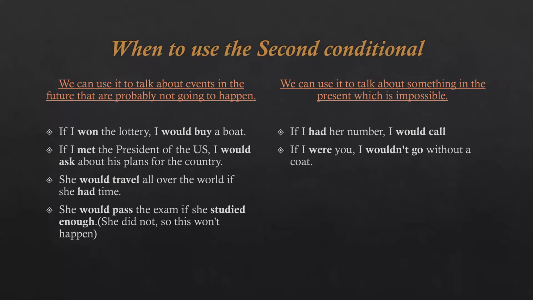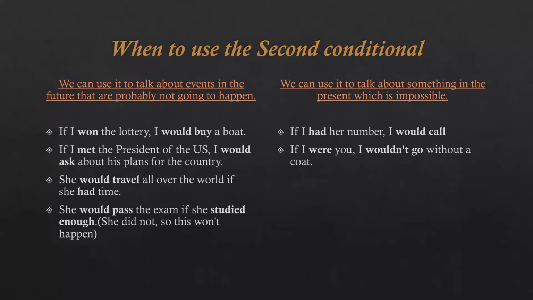She would travel all over the world if she had time, meaning she does not have time, so she cannot possibly travel all over the world. The same as in the next sentence. She would pass the exam if she studied enough. She did not, so this won't happen.